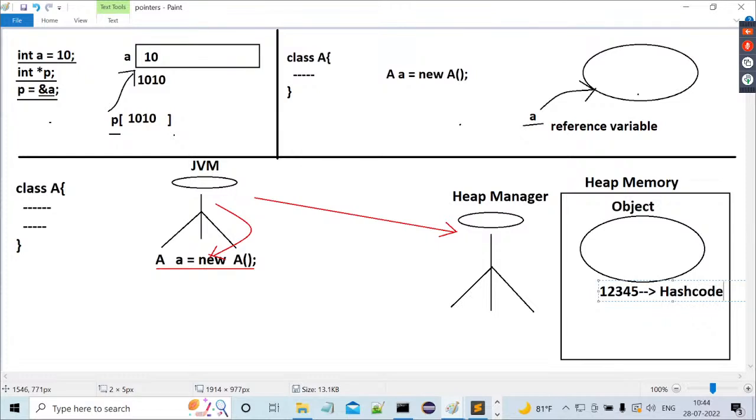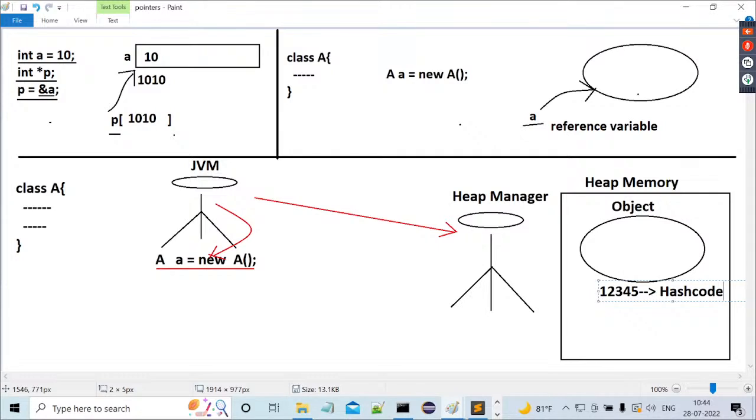Hash code of the object. You may have one question: what is a hash code? What exactly is the meaning of a hash code? Hash code is a unique identity for each and every object provided by the heap manager in the form of an integer value.